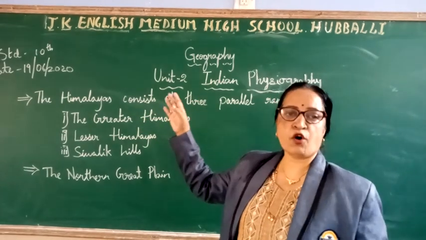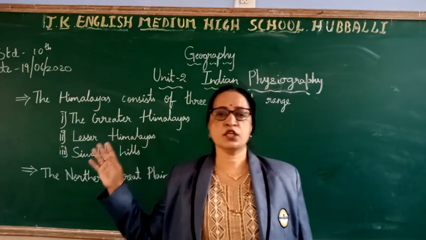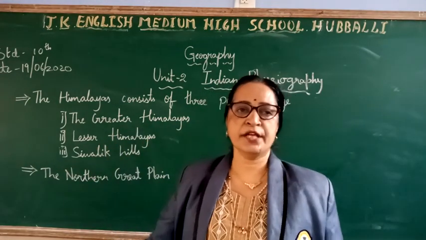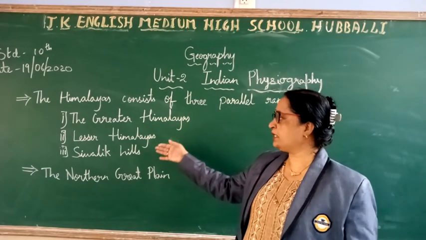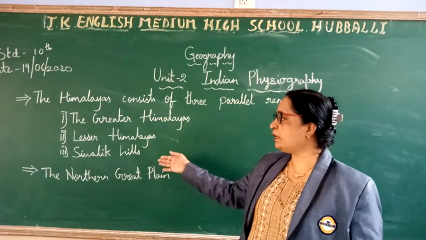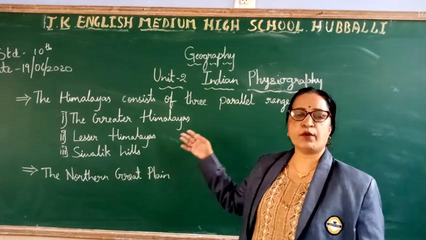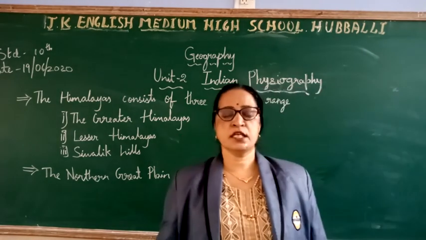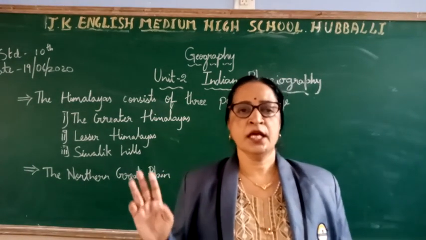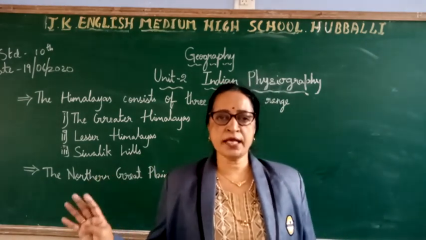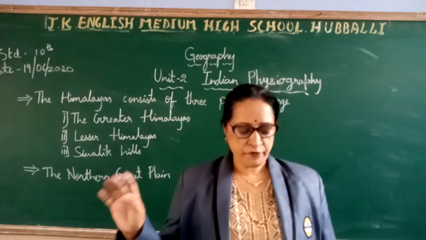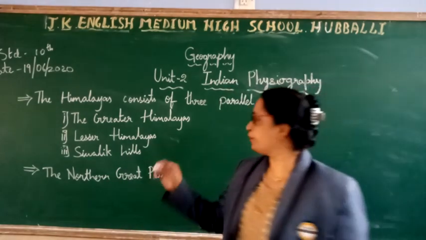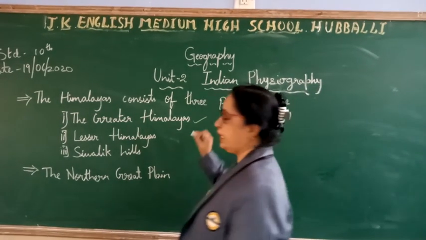It consists of three. The Himalaya consists of three parallel ranges: the Greater Himalaya, the Lesser Himalaya and the Shivalik Hills. I'll repeat once again. The Himalayas consist of three parallel ranges, that is the Greater Himalayas, the Lesser Himalayas and the Shivalik Hills. First and foremost, I want to go with the Greater Himalayas.